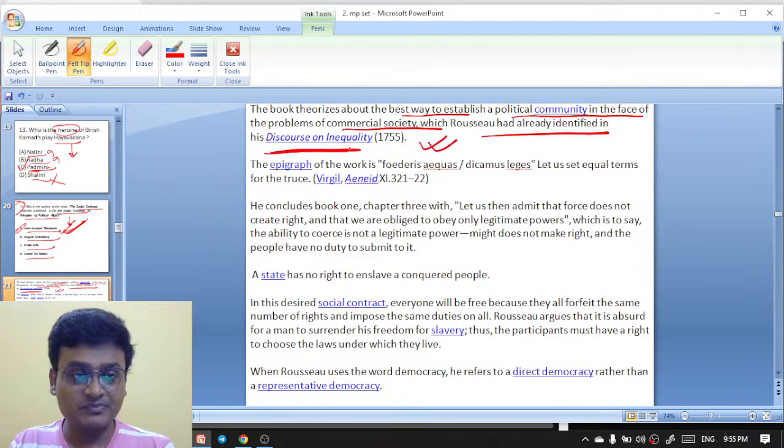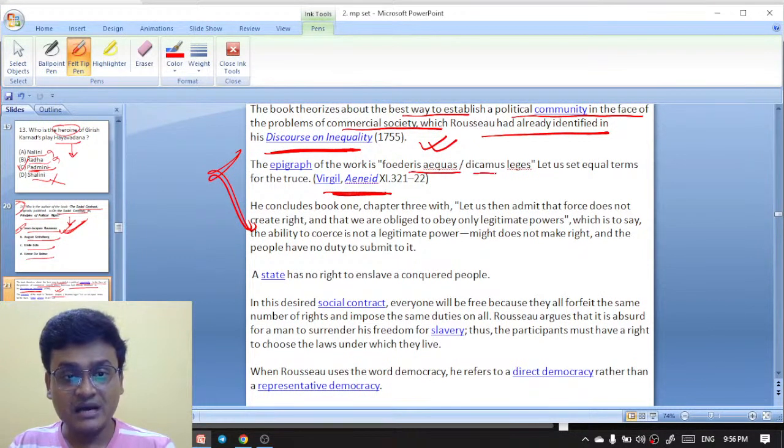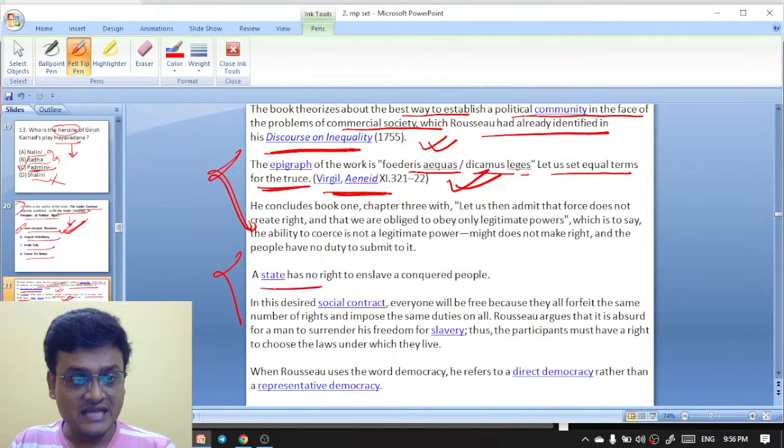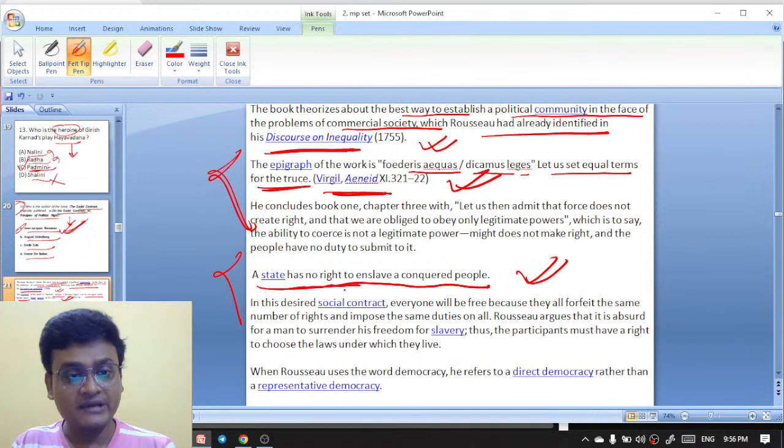The Discourse on Inequality is the previous work, from 1755. The epigram of The Social Contract has been taken from Virgil's Aeneid: "foederis aequas dicamus leges," that is, let us set equal terms for the treaty. And who says that a state has no right to enslave a conquered people? It is Jean-Jacques Rousseau.